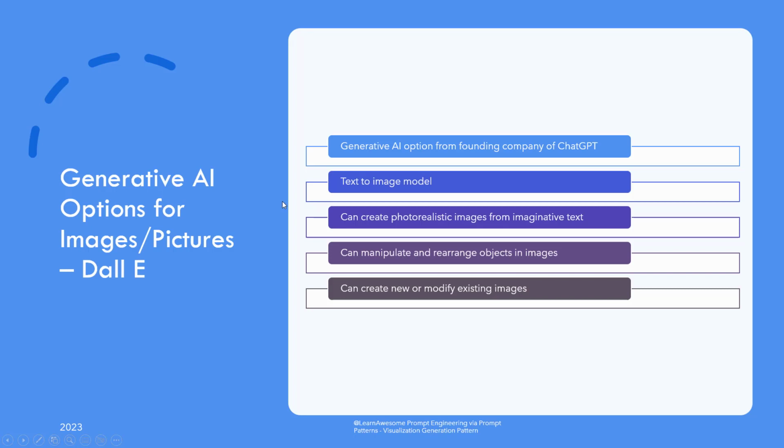The second more interesting option and an offering from the same organization that powers ChatGPT is Dall E. Truly deserving its own dedicated video, I'll just briefly tell that it's a text to image model where you describe your imagination of an image like Mona Lisa riding a bike, the one we discussed earlier, and it is able to generate a photorealistic image, painting, or emoji. It can manipulate and rearrange objects in images, so you can create variations of existing images.